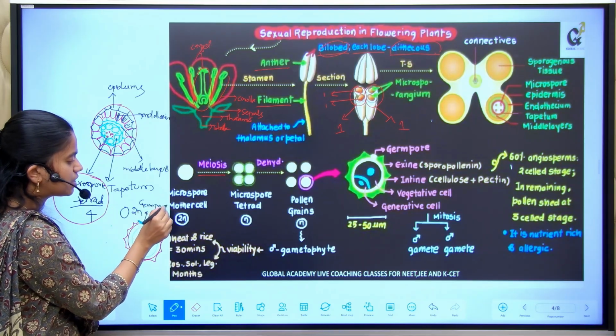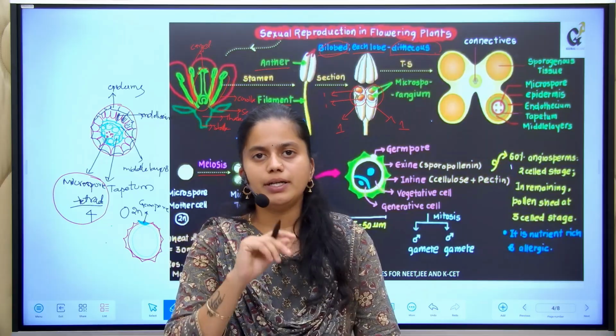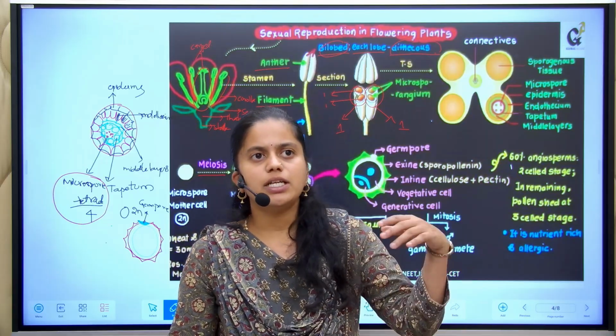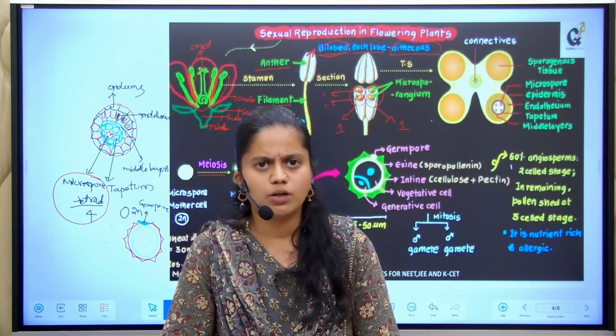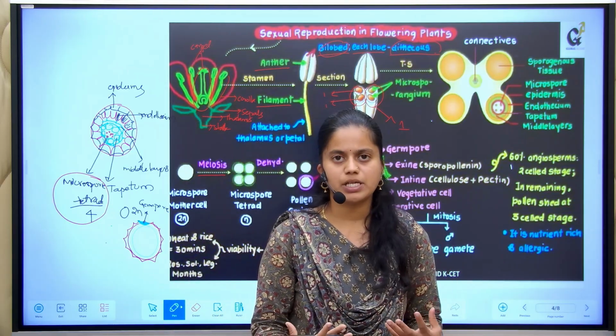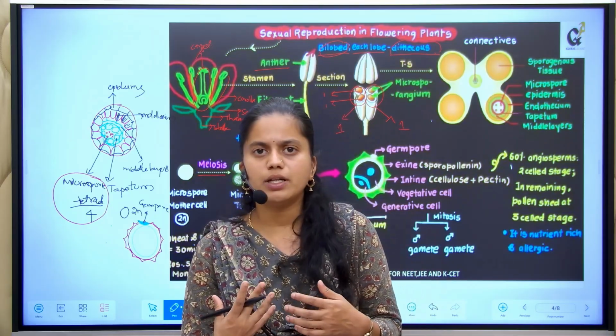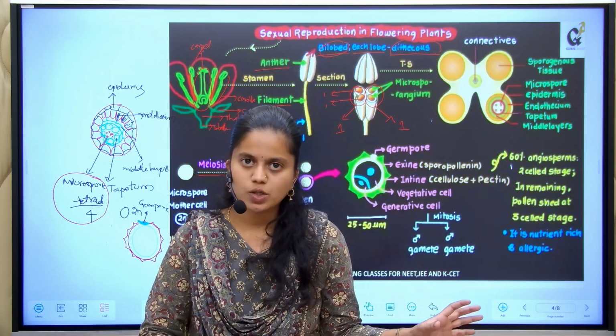What does this germ pore indicate? I will give you a small example. We build a house, but when there is no door at all, no opening for the house, whoever is living inside will obviously suffer. That is what happens in the pollen grain also.